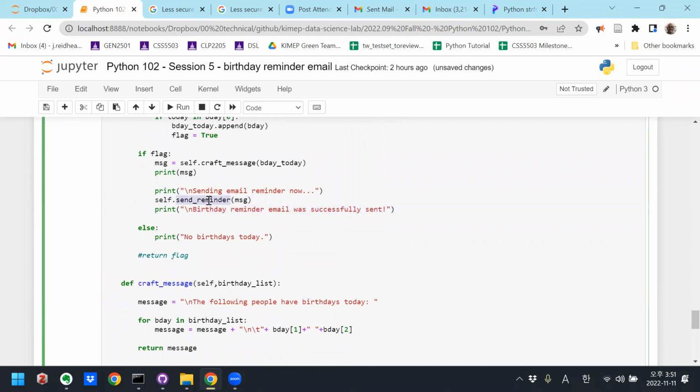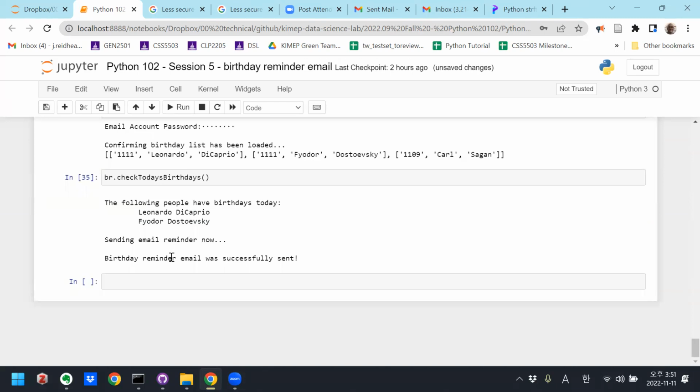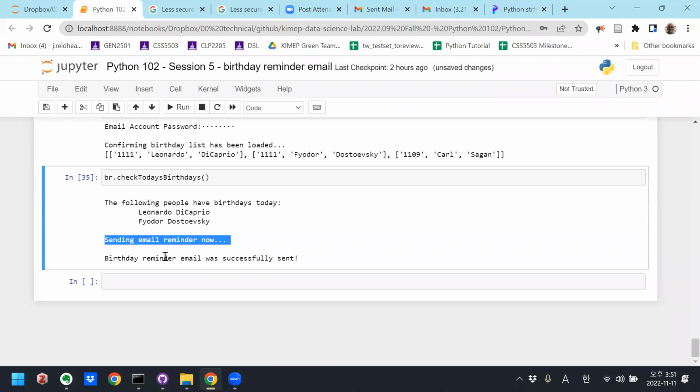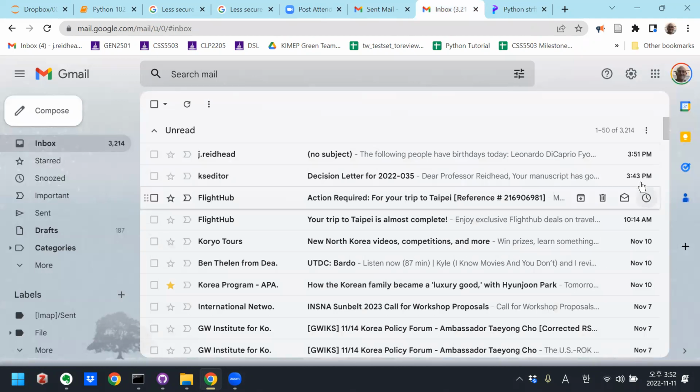So if an error had been thrown out here, we would have seen an error, and then this would not have printed, right? So sometimes I like to have these, especially when I'm error checking, to print something like, hey, I'm about to do something, do it, and then print something, hey, it's finished, right? And that way I know, like, yeah, I got right to that step, and then it's doing this step, and then it did it, right? So by putting print messages before and after a sensitive function, you can double check, you can make sure it's actually happening.